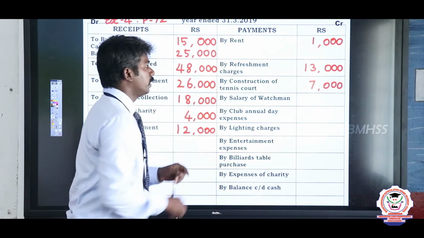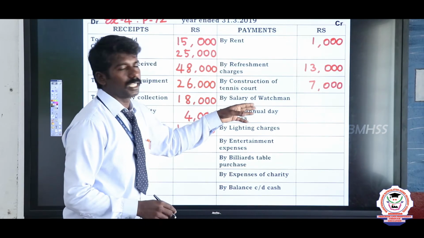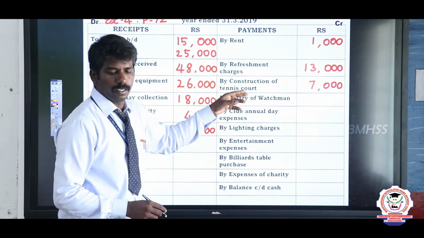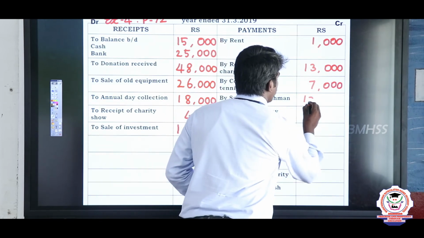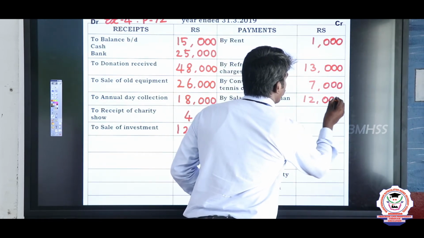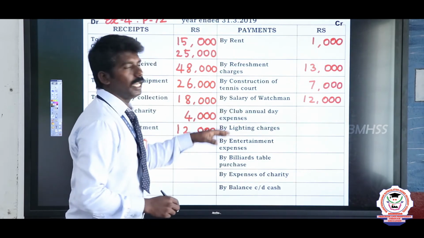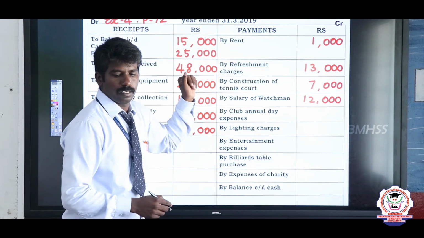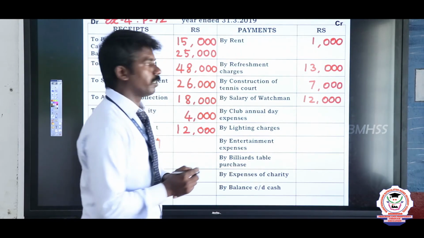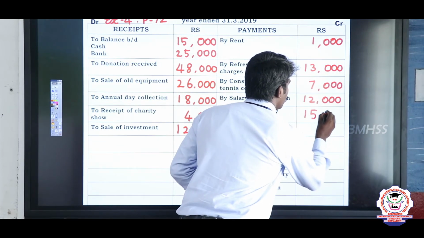See the next payment, salary of watchman. The value of salary of watchman is 12,000 rupees. So write 12,000 rupees. See the next expense, club annual day expenses. What is the value of club annual day expenses? The value is 15,000 rupees. So write 15,000 rupees.